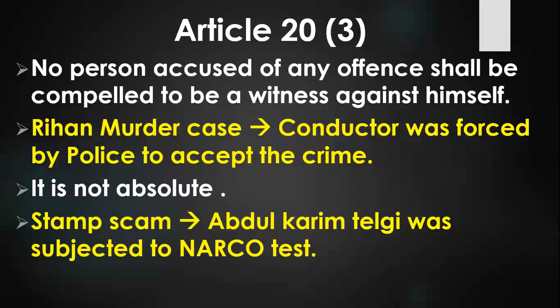So I will give you one example. What happened in the famous stamp scam case? There was a stamp scam case, and Abdul Karim Telgi was the main convicted person. Abdul Karim Telgi was subjected to a narco test. And what happens in a narco test? In a narco test, Abdul Karim Telgi was given truth serum. And after having truth serum, he will only say the truth. He cannot lie. Okay, so police will interrogate him and he will say the truth. He will not lie.